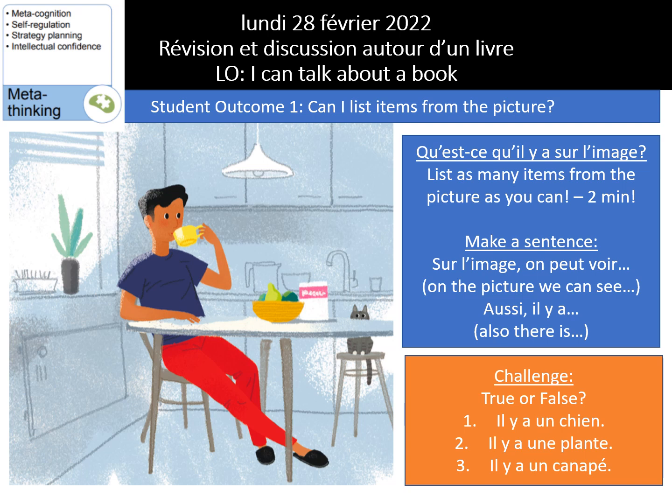Il y a un chien, il y a une plante, il y a un canapé. Now, is it true or false? The first one I'm going to help you with. Il y a un chien. Il y a is there is or there are. Un chien, you're absolutely right, means a dog. There is a dog. So is it true or false? Look at the picture carefully and write whether it's true or false. You're going to answer the second one and the third one as well. If you do not know what these words mean, you need to use wordreference.com.